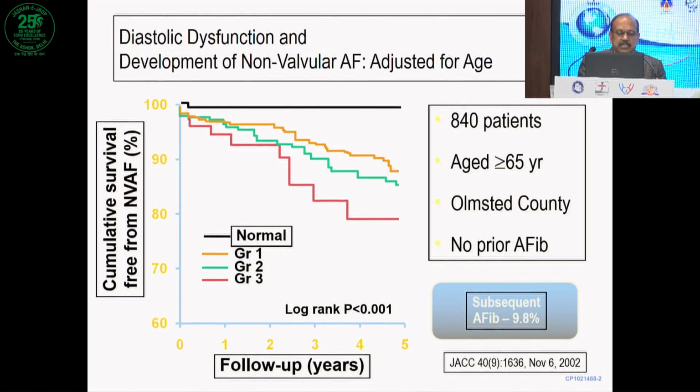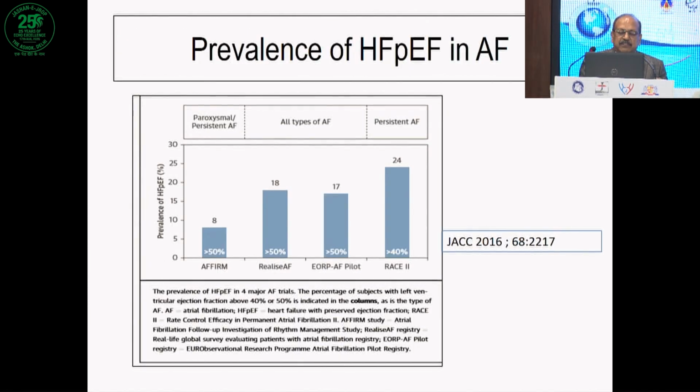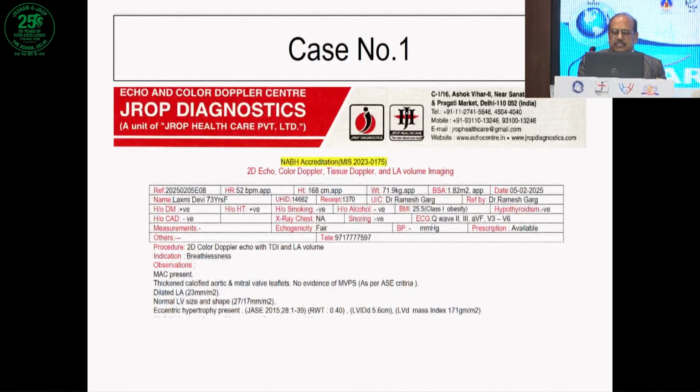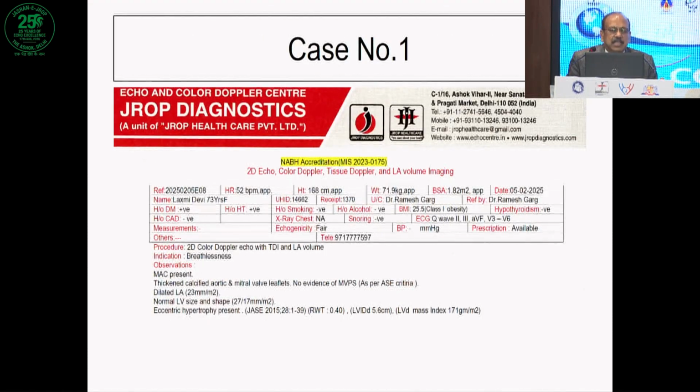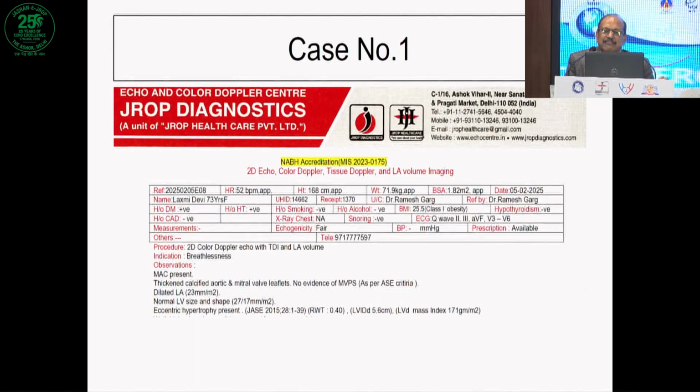This is grade 3 and this is grade 1. Very simple basic phenomena. And this is the prevalence of atrial fibrillation in heart failure with preserved ejection fraction in various trials. What does it mean? If we diagnose heart failure with preserved ejection fraction, can we predict that this person is going to get atrial fibrillation?